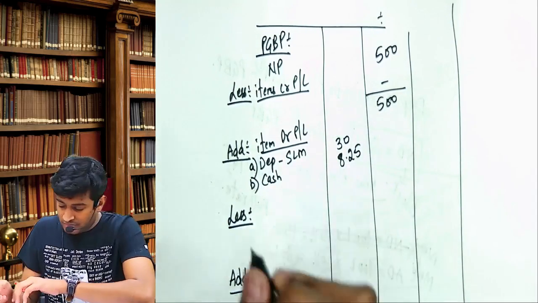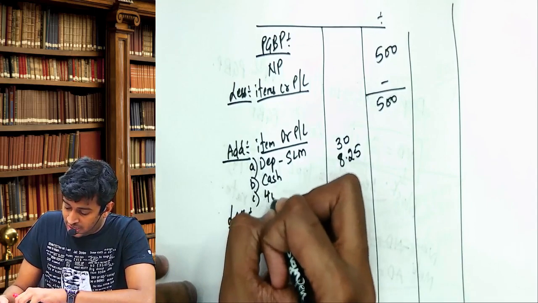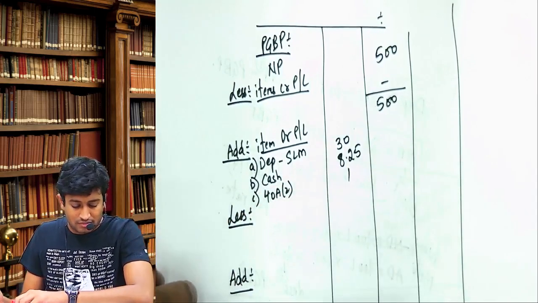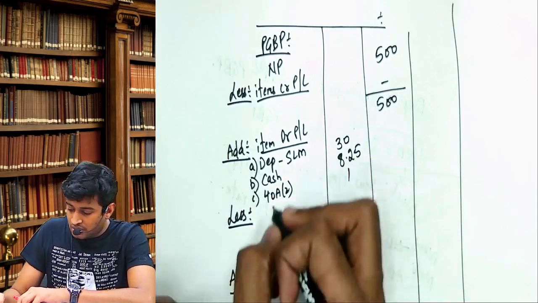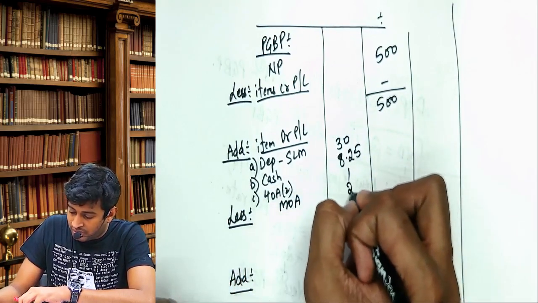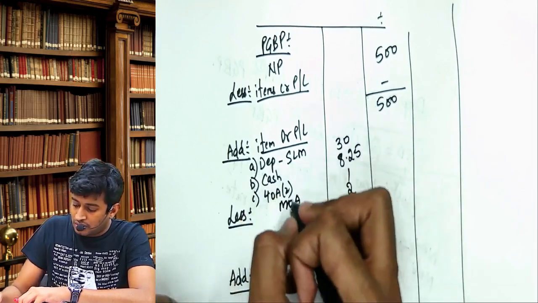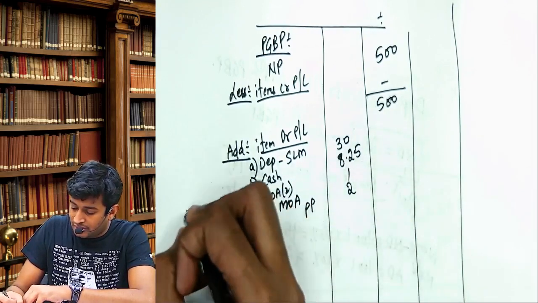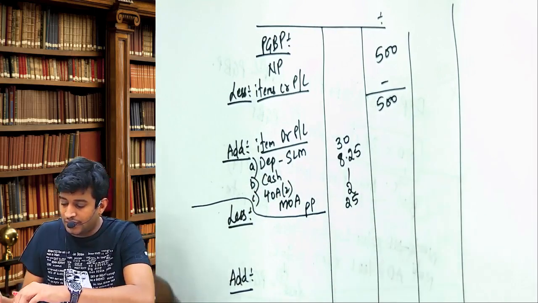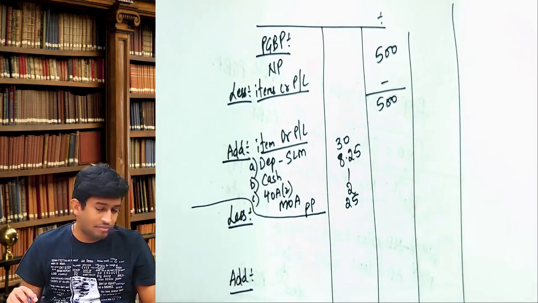Next, 48 to 1 lakh. Next, MOA alteration, 2. Next, political party, 25. Am I clear till here? So 5 items will come.